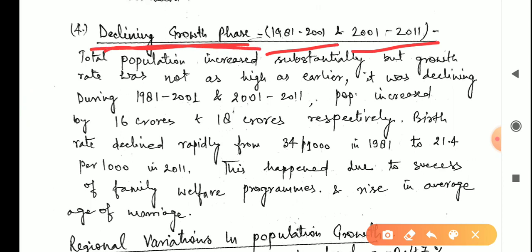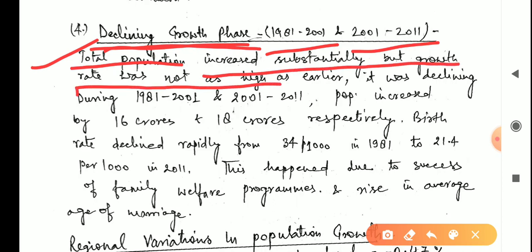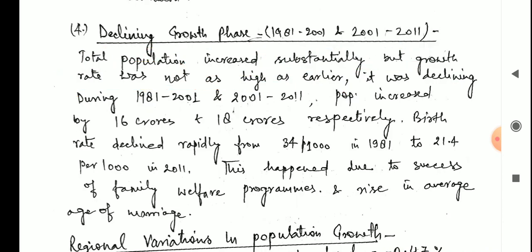Just growth rate declined, not the population. This is a confusing point here. Total population increased substantially, but growth rate was not as high as earlier. It was declining during 1981 to 2001 and 2001 to 2011.